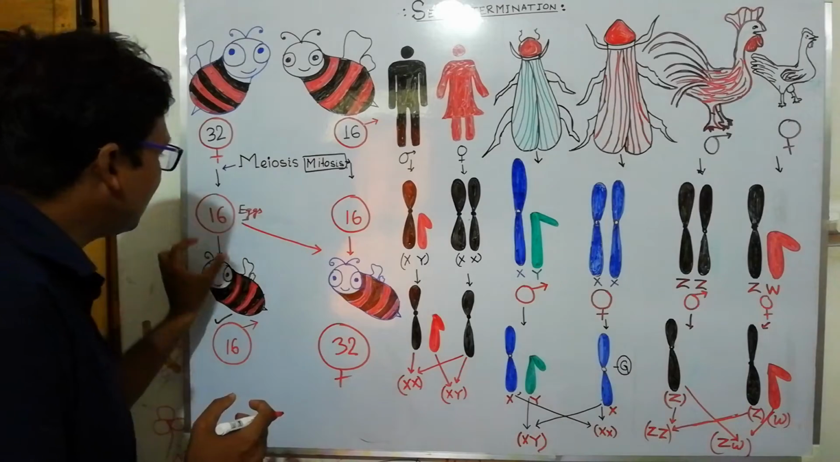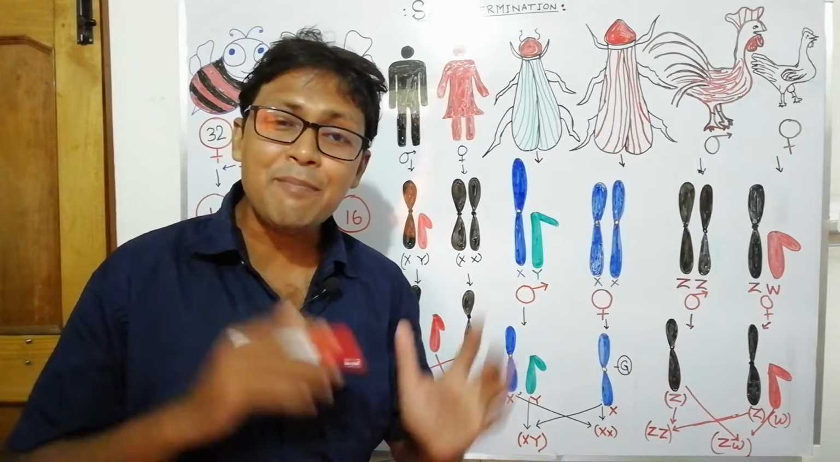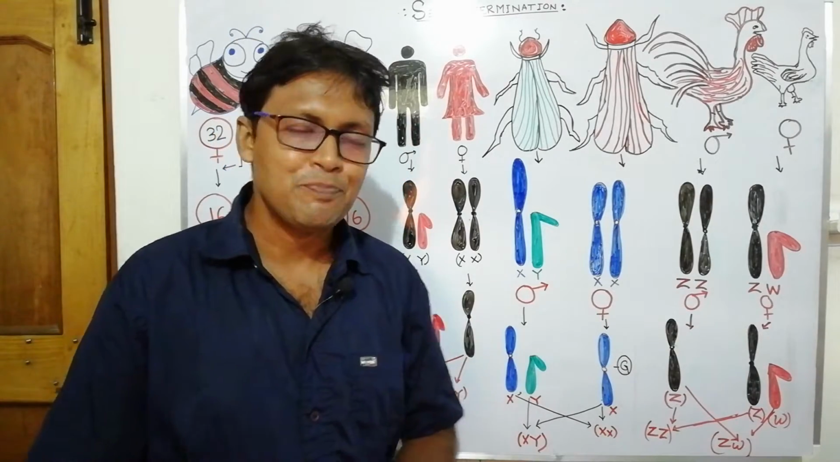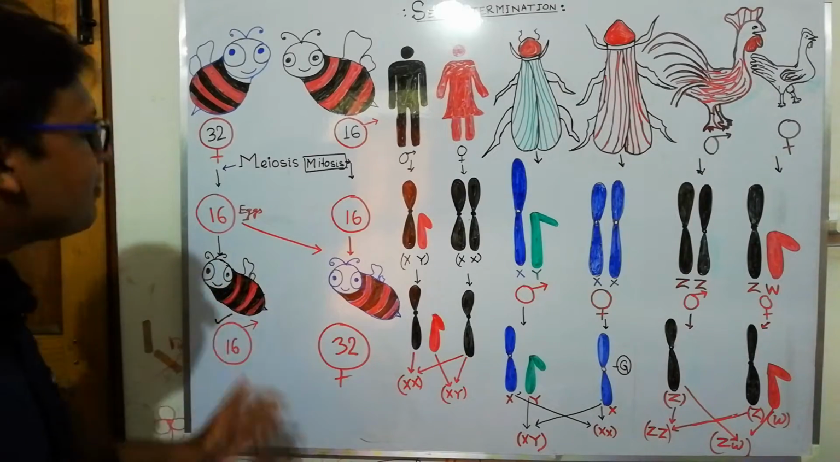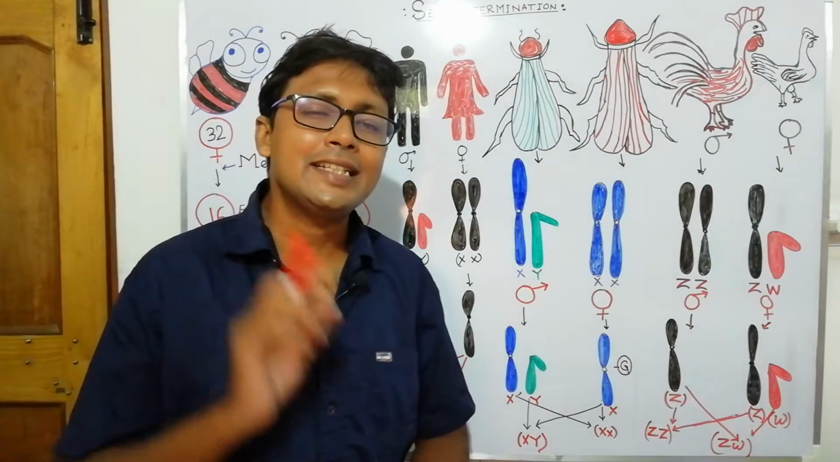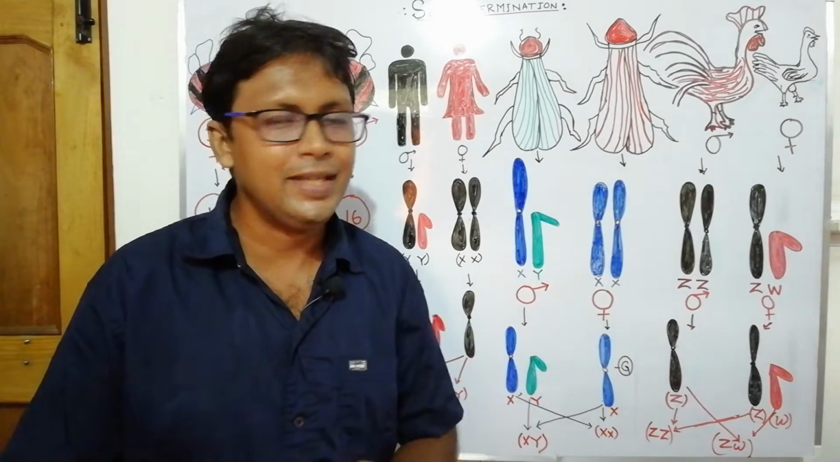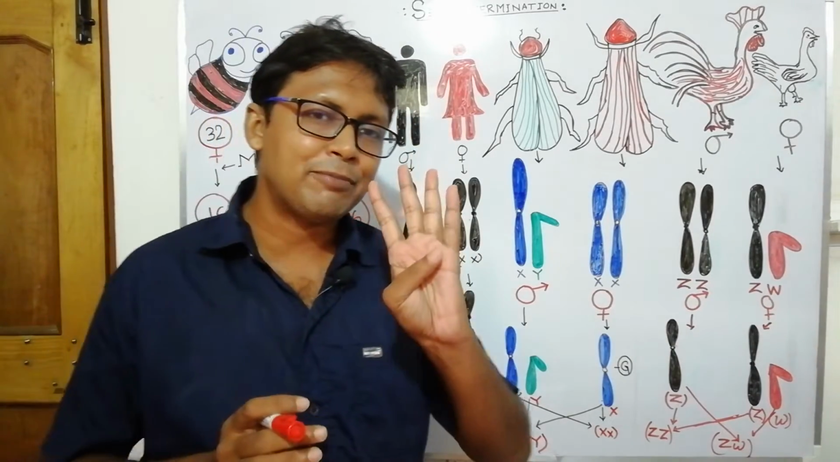This phenomenon is called parthenogenesis. You will see a similar term in plants, called parthenocarpy. As a result of parthenogenesis, all males have 16 chromosomes. So males are all haploid in case of honeybee. In this case, it is necessary to say that they have three types of social organisms.